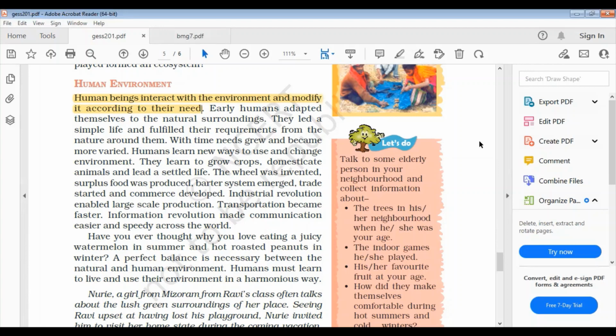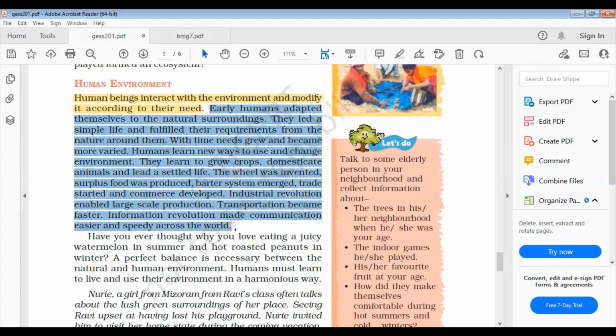And see, here is the answer below. Early humans adapted themselves to the natural surroundings and led a simple life and fulfilled their requirements from nature. Then gradually the wheel was invented. As you read the paragraph, you will find the gradual development and change with time to make life easier and more comfortable. This is the thing we do. So if you write the answer, write this. In the question, human beings interact with the environment and modify it according to their need, your answer will be the paragraph below.